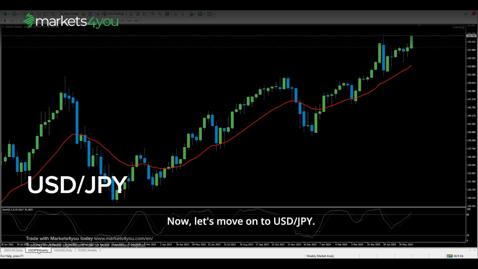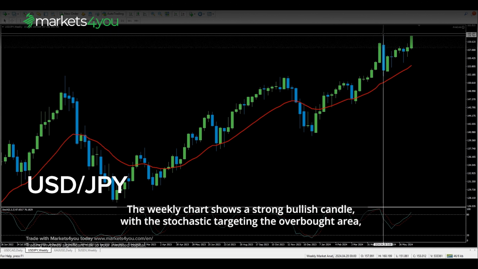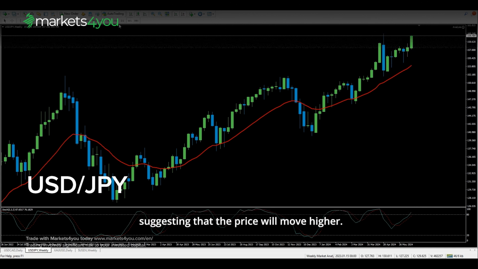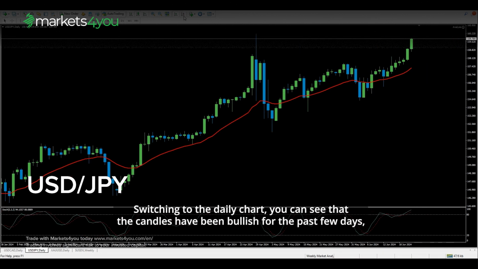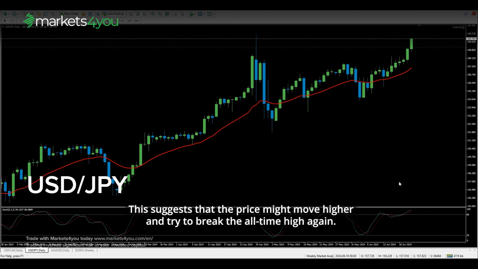Now, let's move on to US dollar to Japanese yen. The pair has moved higher, showing that the Japanese yen is weaker, and is now reaching an all-time high. The weekly chart shows a strong bullish candle, with the stochastic targeting the overbought area, suggesting that the price will move higher. Switching to the daily chart, you can see that the candles have been bullish for the past few days, and the stochastic is strong within the overbought area. This suggests that the price might move higher and try to break the all-time high again.